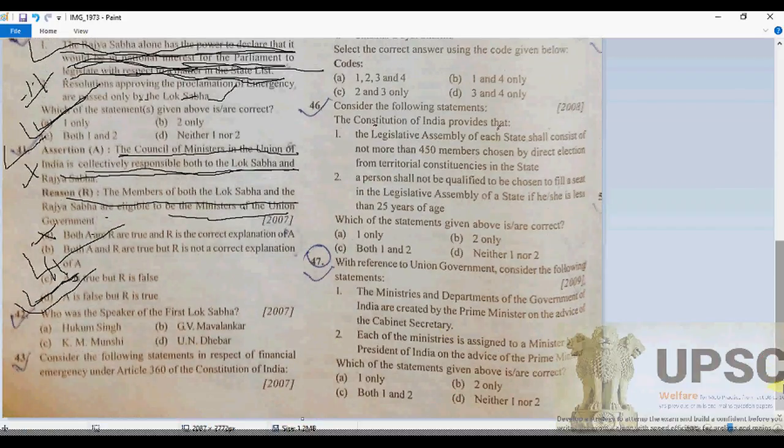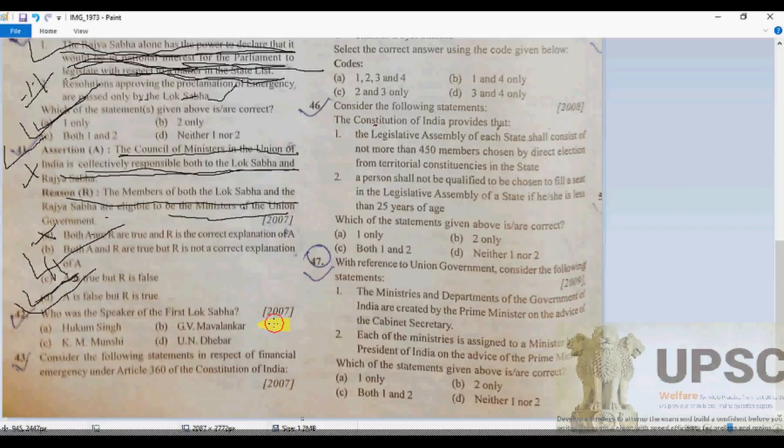Now, who was the speaker of the first Lok Sabha? There should be no doubt if you have done polity, my dears, and that is G.V. Mavalankar, of course.